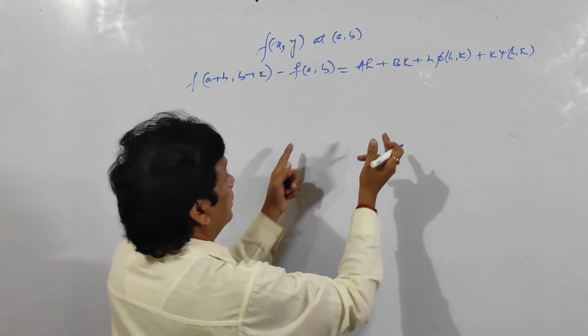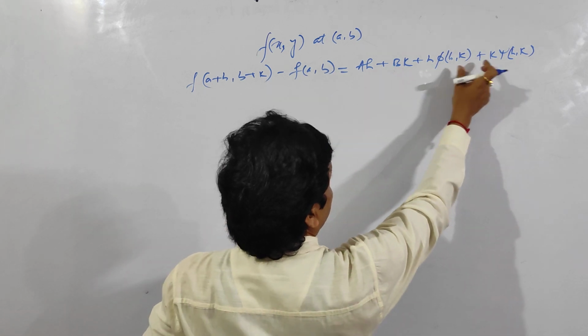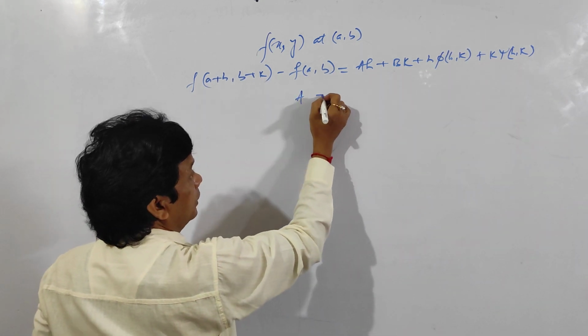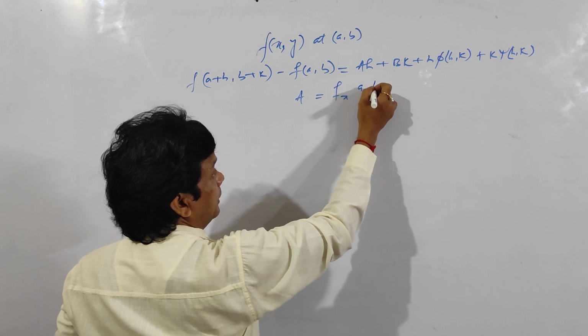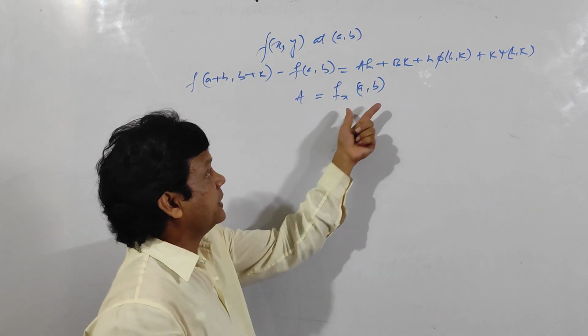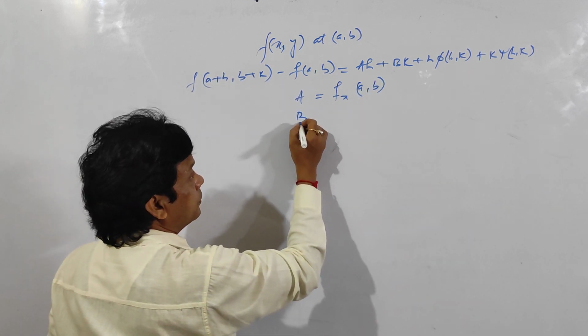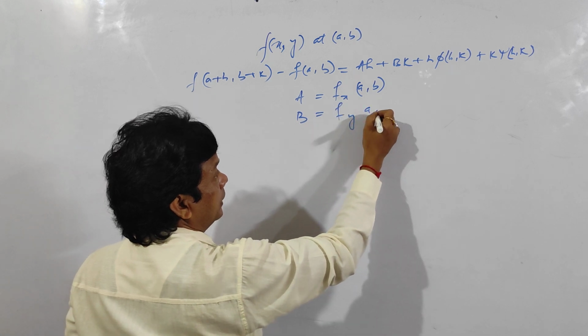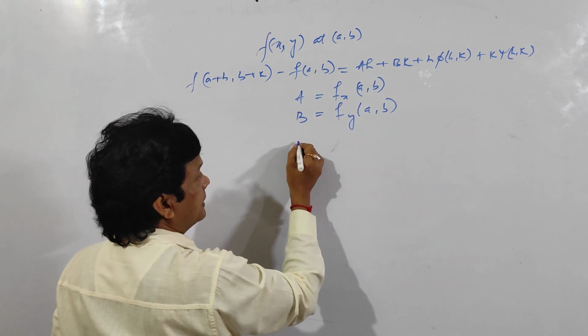But the question is, what is a, what is b, what is phi, what is psi? Here a is equal to fx at (a, b), that means the partial derivative of f with respect to x at the point (a, b), and b is equal to fy at (a, b). And what are phi and psi?